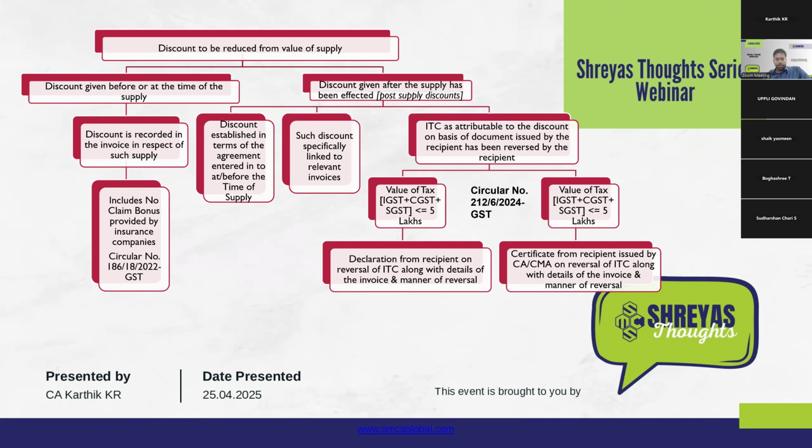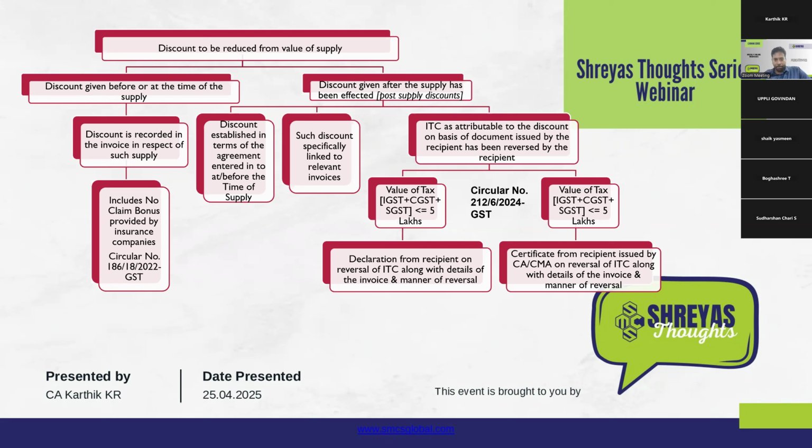So colloquially, I will split these discounts into two components, that is pre-sale discount or pre-supply discount, and post-supply discount. Pre-supply discount means any discount that is given before or at the time of supply. Post-supply discount means any discount that is given after the time of supply, or after the supply has been effected.